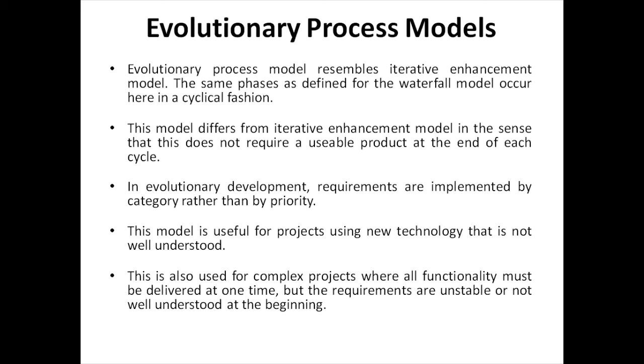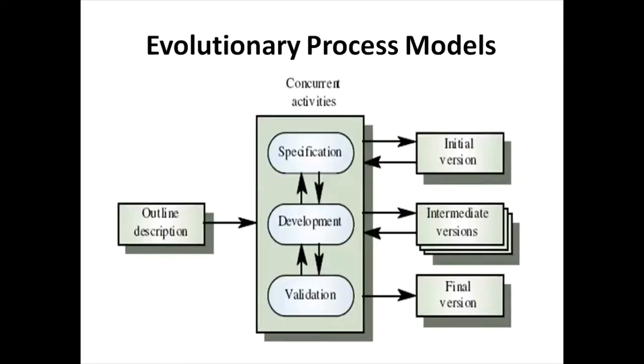Here the requirements are implemented on the basis of category rather than by priority. So this model is useful for projects where we are using the latest and new technologies, and maybe the programmers' team is not well versed with that particular technology. This is the diagram where we can see that we have the outline description, and then the concurrent activities are going on, and then the software is being evolved gradually. We have the initial version, then some work is done upon it, and we get the intermediate version and then the final version.